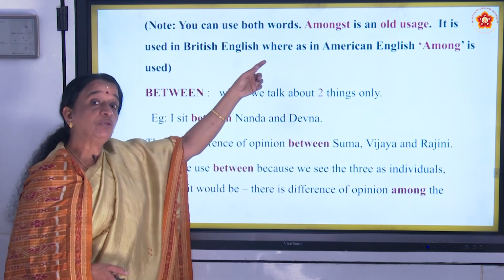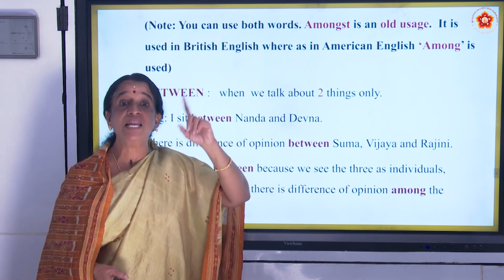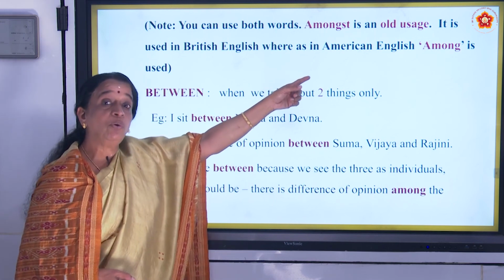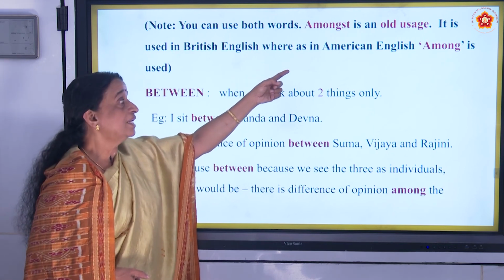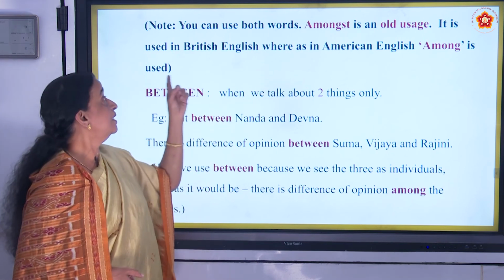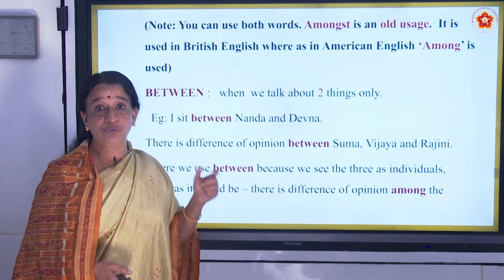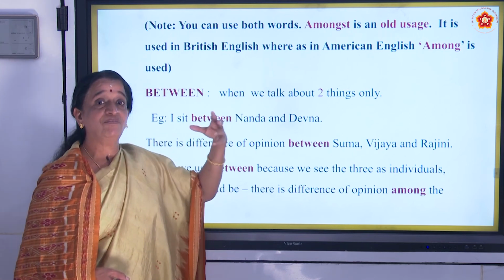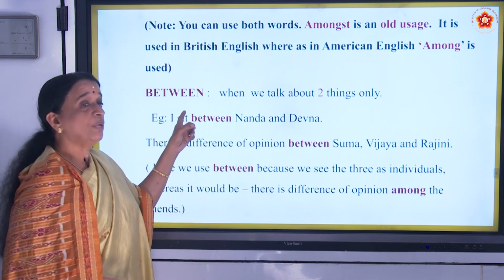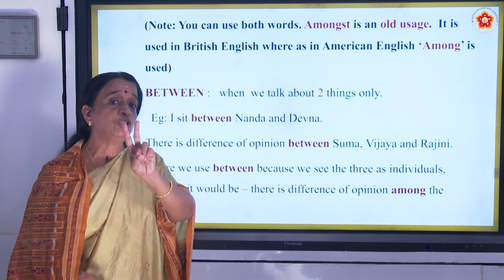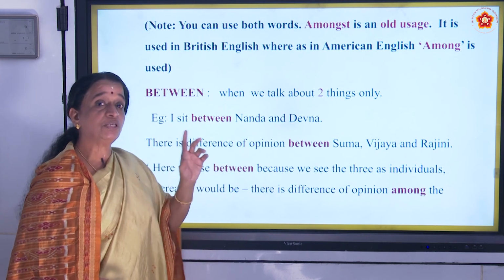You can use both words. Now they say that both the words can be used here, amongst and among. Amongst is an old usage. It comes in British English, whereas in American English, among is used. Among is used even now, but amongst is a very old word and an old usage. Between will be used only with two, when there are two people. When we talk about two things only, we use between.